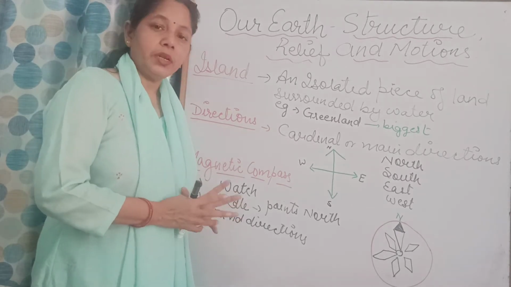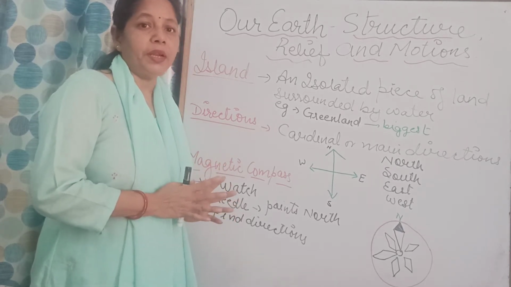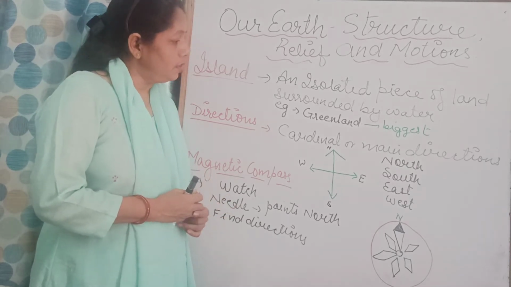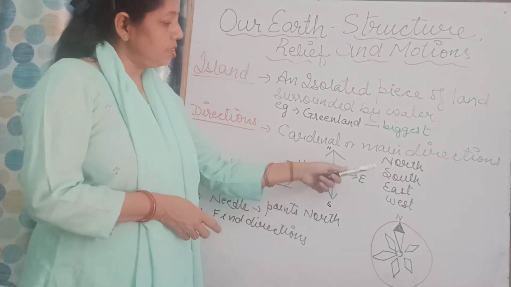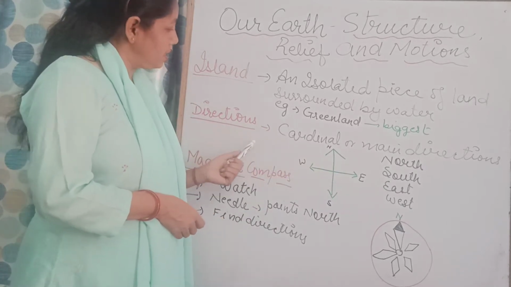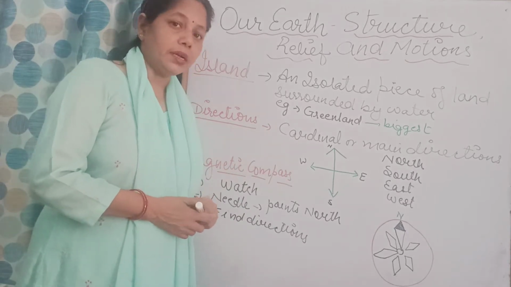So when we talk about the main directions, we have 4 main directions, and the names of those directions are north, south, east and west. And we call these directions the cardinal directions also.